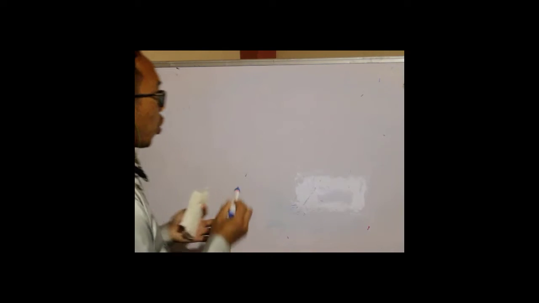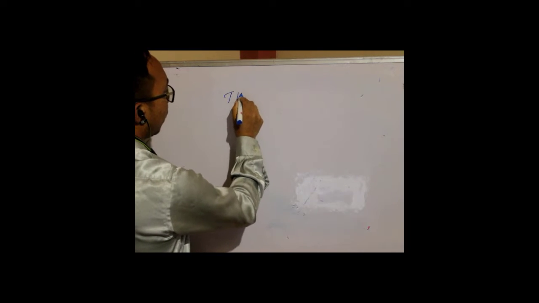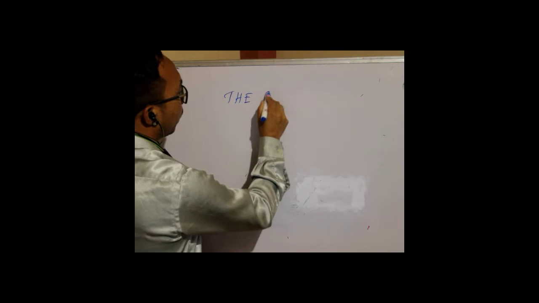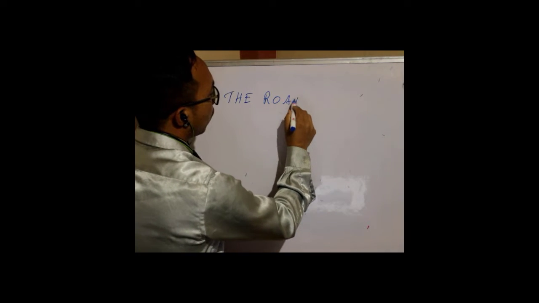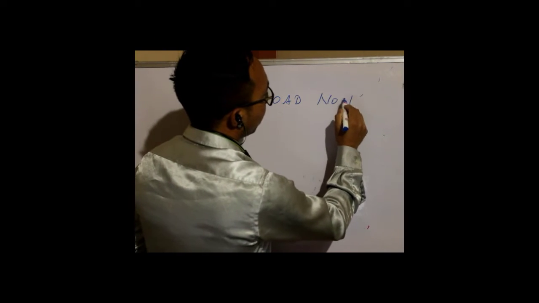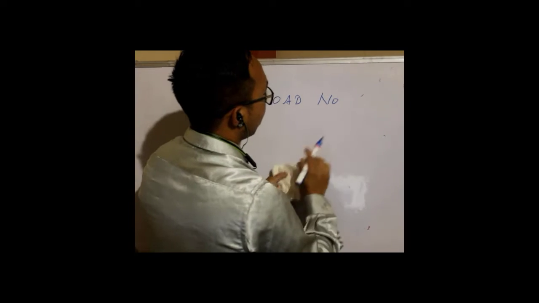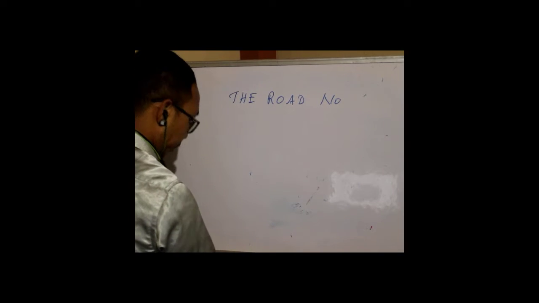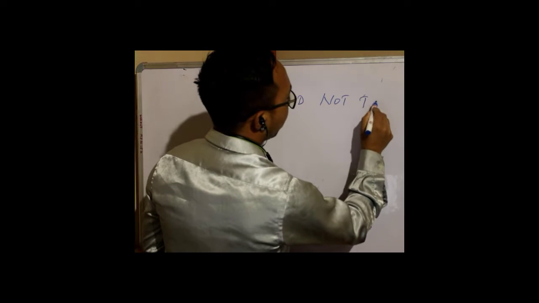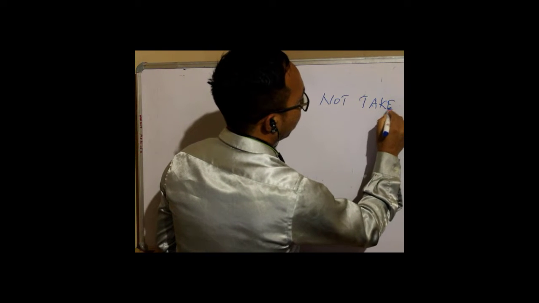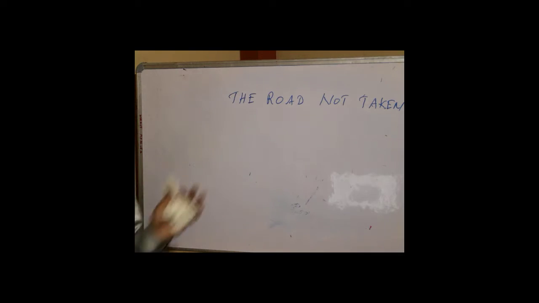So on that basis, we can say that we are talking about something, and we are going to learn one poem, and the name of the poem is The Road Not Taken. Okay, so I'm writing The Road Not Taken. So this is the name of the poem.